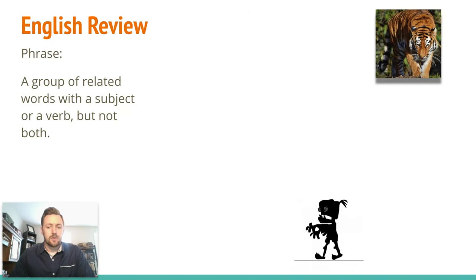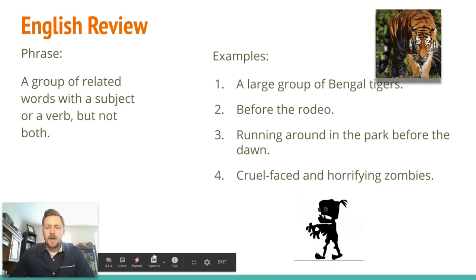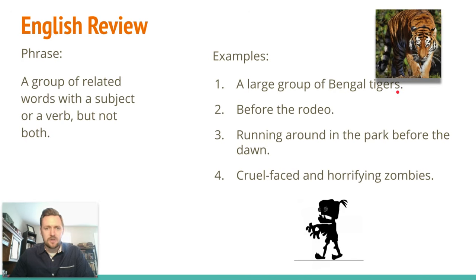Okay, we're talking about groups of words with some noun or some verb, but not both functioning parts of a sentence. So, for example, a large group of Bengal tigers. You have some noun situation here, but no verb, no action, not even state of being. Before the rodeo, you could recognize that as a prepositional phrase. We've got some different types of phrases, and this one has a preposition. It has a noun object of the preposition, but there's no verb in that group of words, so that makes it a phrase.